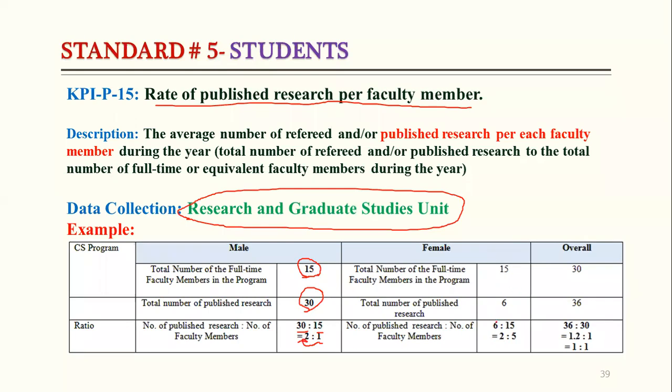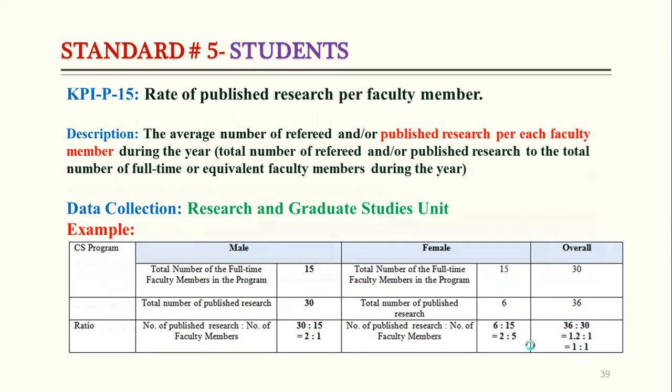Similarly in female, we can see here from 15 faculty members there are only 6 research publications. So the ratio is 5:2, meaning 5 faculty members published only 2 papers. Combined for the male and female campuses, we can see here 30 faculty members published 36 papers. So if we calculate the average, one faculty member published 1 paper if we round it, but actually this is 1.2. One faculty member published 1.2 research papers.